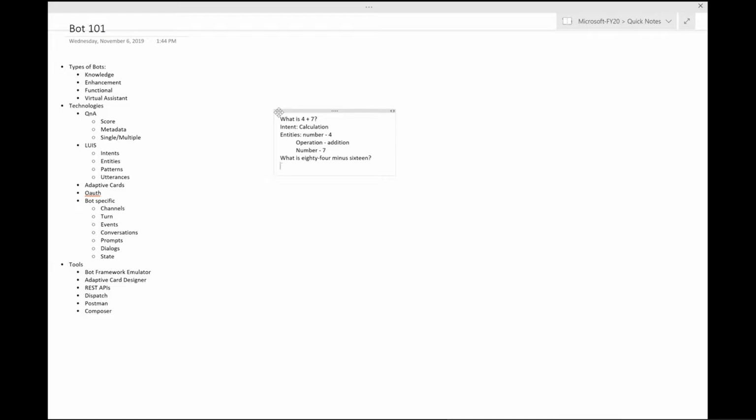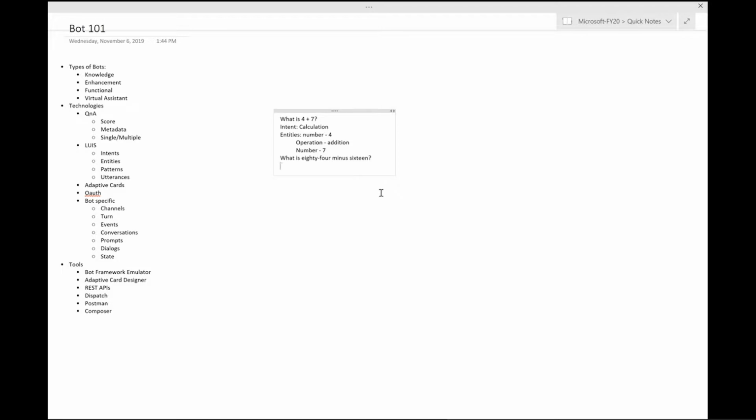Each of these channels has a different set of properties we would use to interact with them, but that abstracts the connection to the user away from the bot developer and allows us much more flexibility to interact with our user. However, because each of these channels has a different way of looking at it, we need a common interface for defining what we're getting or displaying to the user. And that is really around adaptive cards.